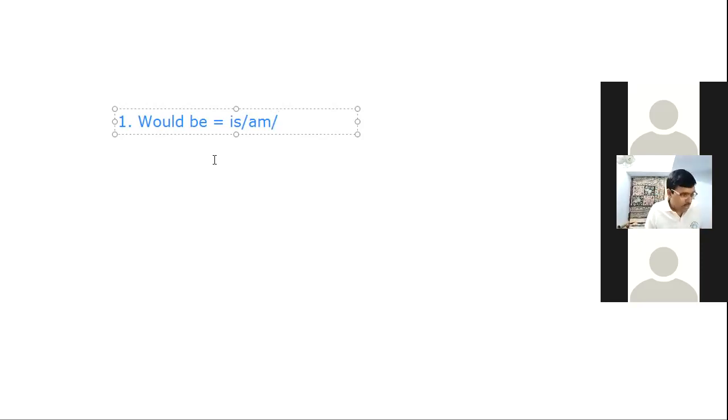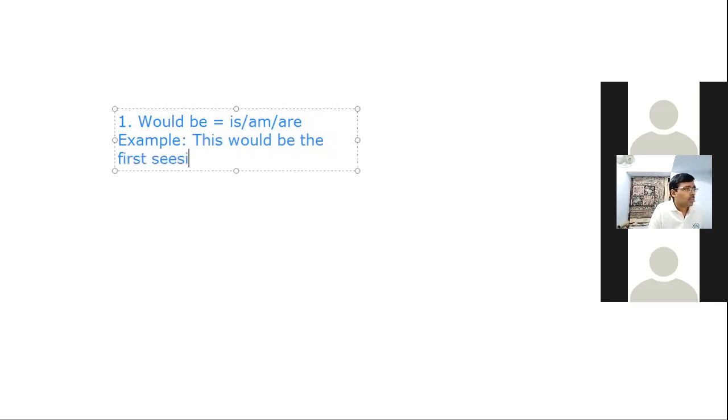For example, we can say, this would be the first session in this month. That means this is the first session in this month. So అవుతుంది, very good.